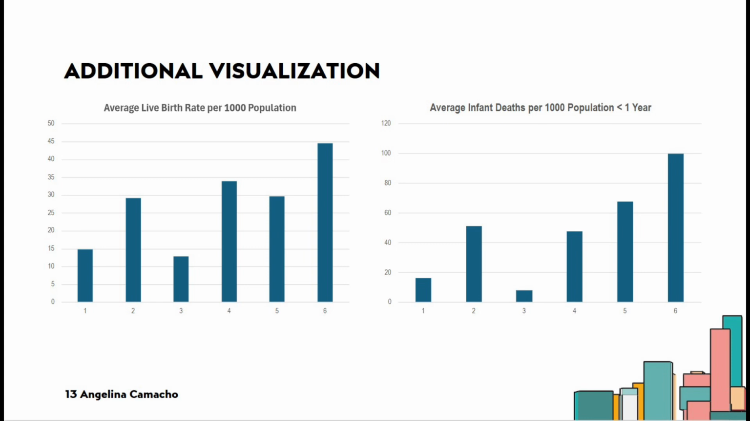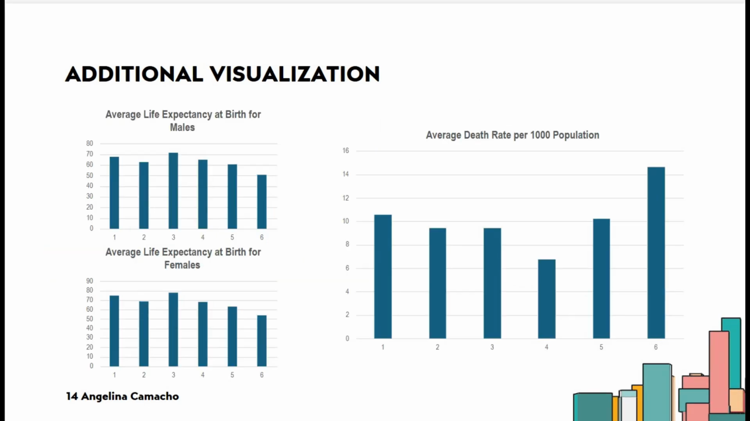Region 6 experienced higher live birth rates but also higher infant deaths, while Region 3 had the lowest live birth rates and lowest infant deaths. The other regions fit in between these two levels. These next bar graphs illustrate the relationships between average life expectancy and average death rate.